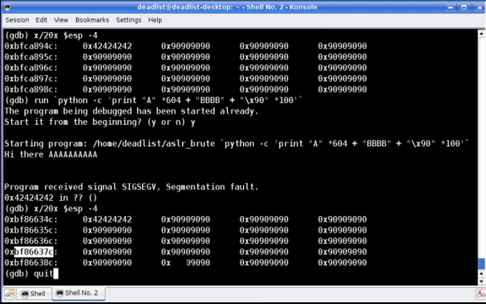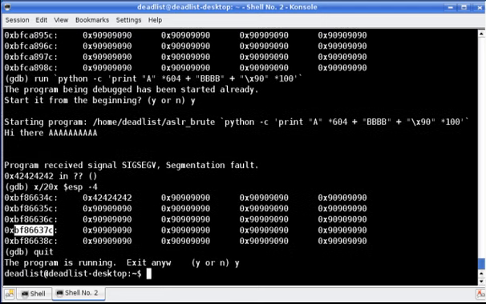So let's drop out of GDB. So I'm going to create this loop. So we'll say for i in, and then the range I'm going to use is 1 to 25,000. And we're going to say do echo number of tries, and this is just for me because I like to see it on the screen. And it's obviously going to print out the counter. And then we'll say end.